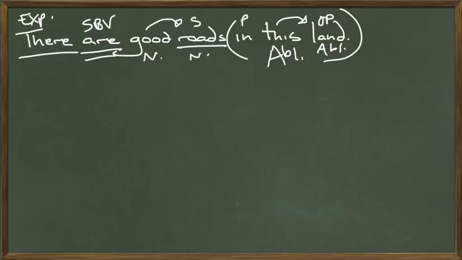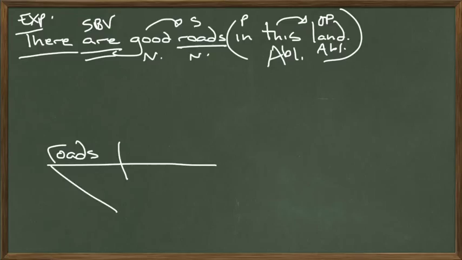Alright, so let's diagram this and then we'll translate it. Subject always on the subject side. Roads. Kind of roads. Adjective goes underneath the word it describes. Good roads. Good roads what? Good roads are. Verb always on the verb side. Good roads are where? In. And then the object of the preposition goes on a straight line off the slanted prepositional line.